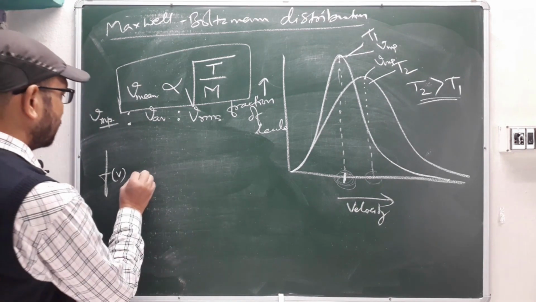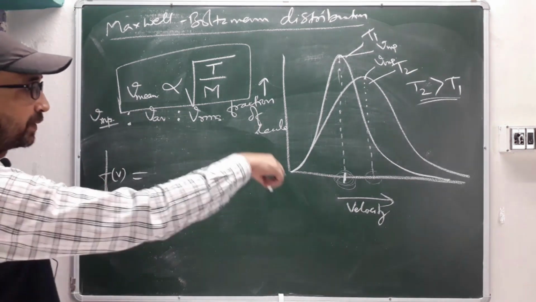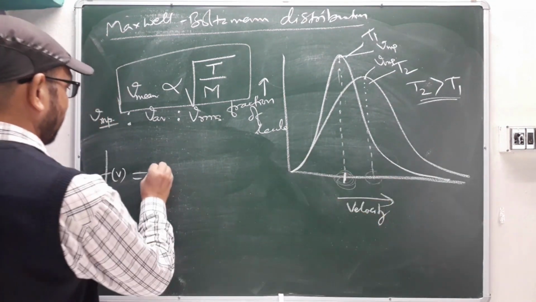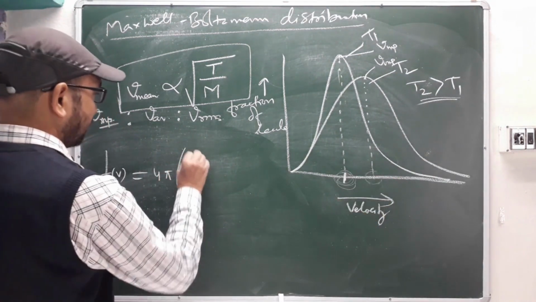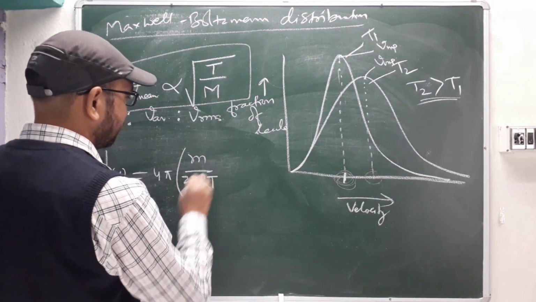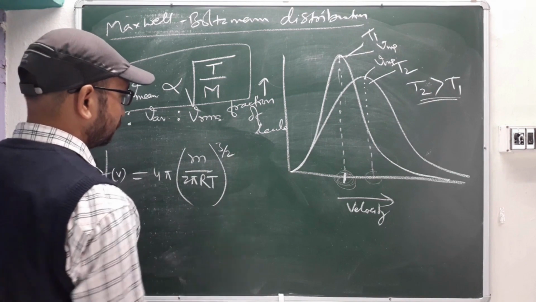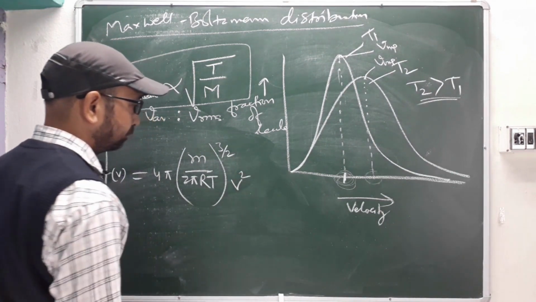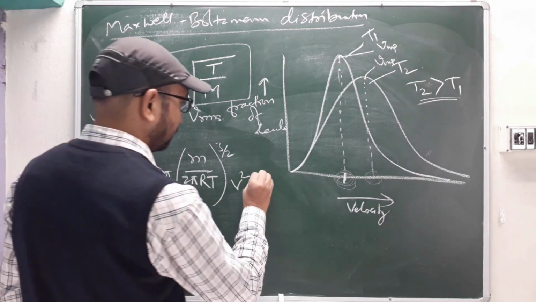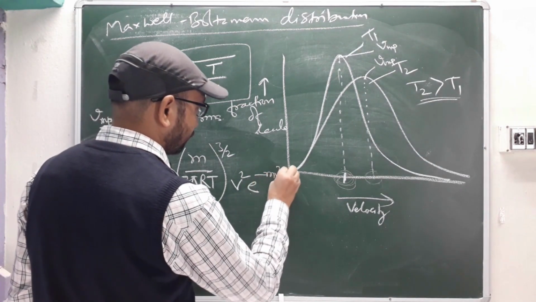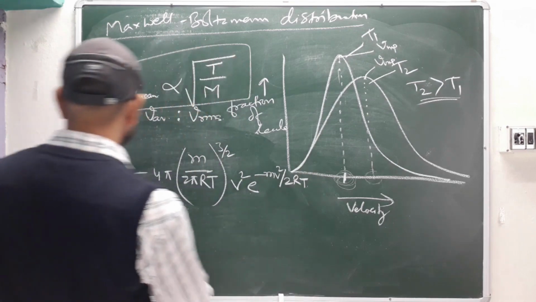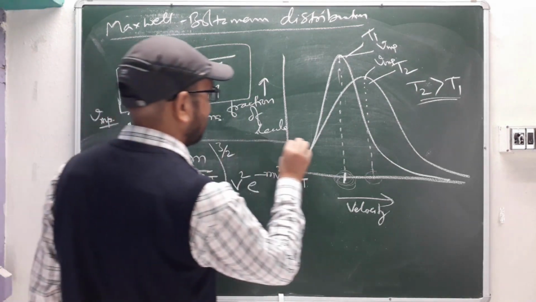How will it form? The function of speed, the velocity or speed on this x coordinate, will be 4 pi times m by 2 pi RT to the power 3 by 2, then v square, then the exponential factor e to the minus m v square divided by 2RT. So this is a very important formula.